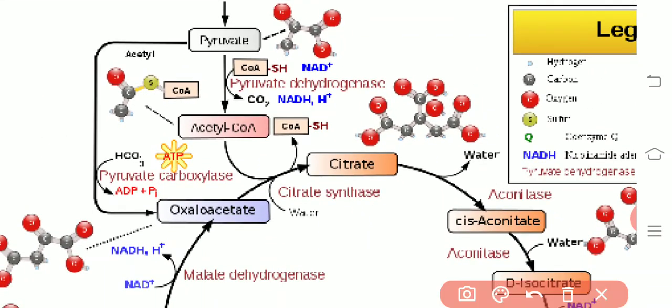This is the pyruvic acid with 3 carbons.